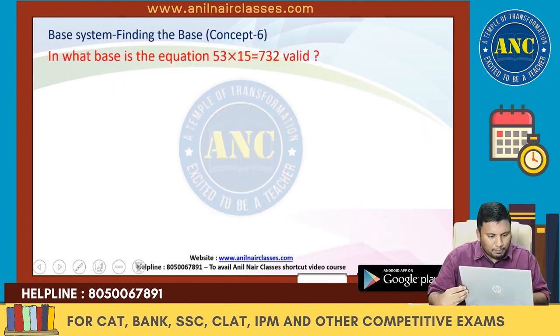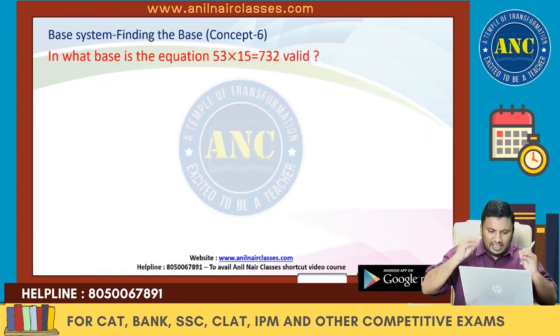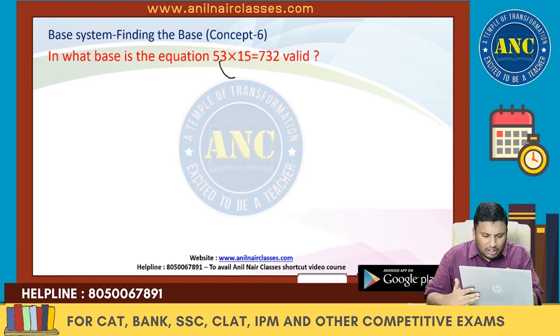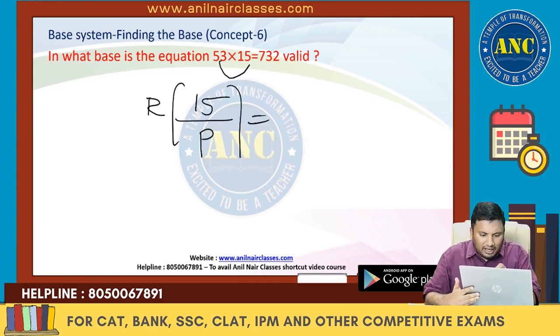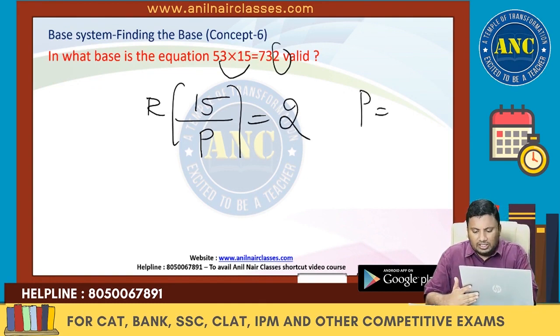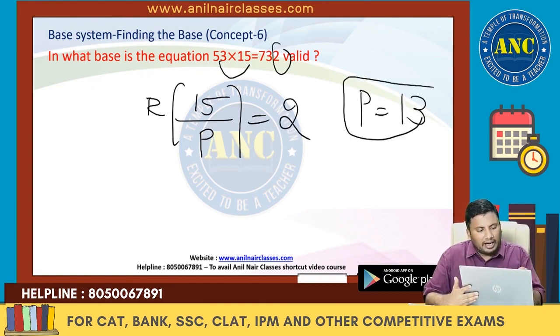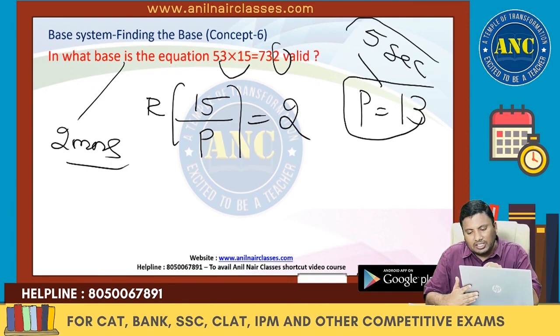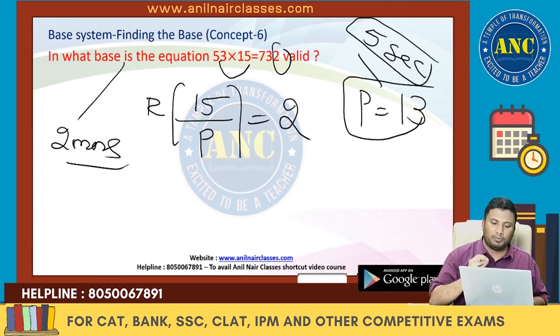We will do some more examples. In what base is the equation 53 into 15 equivalent to 732 valid? By looking at the question, 3 fives are 15. 15 divided by some base system, I will get the remainder. The remainder is the unit digit, which is nothing but 3. Are you all with me? A 2 minute problem became a 5 second problem because you have listened to my YouTube live class. Are you all with me? I hope you are enjoying this beauty beyond what is taught in textbooks. 3 fives are 15. 15 divided by which number?